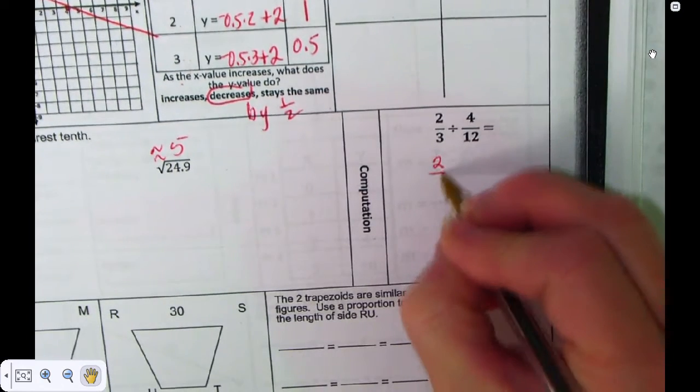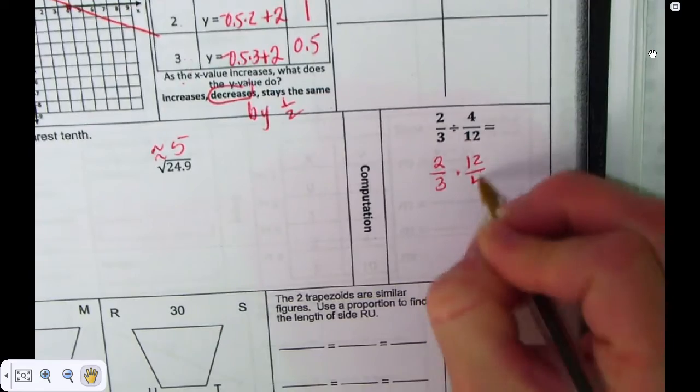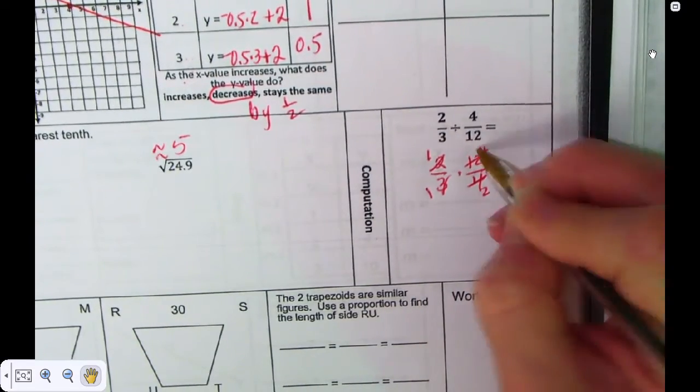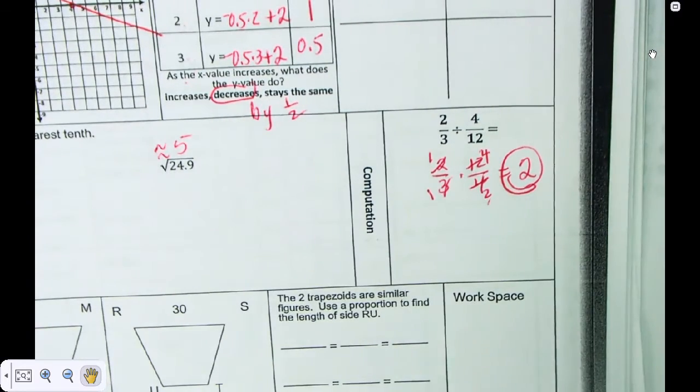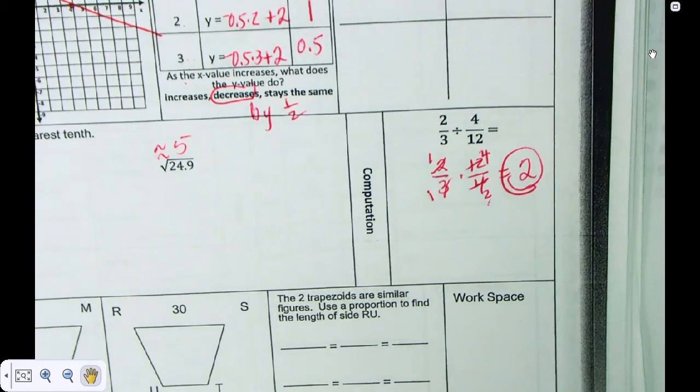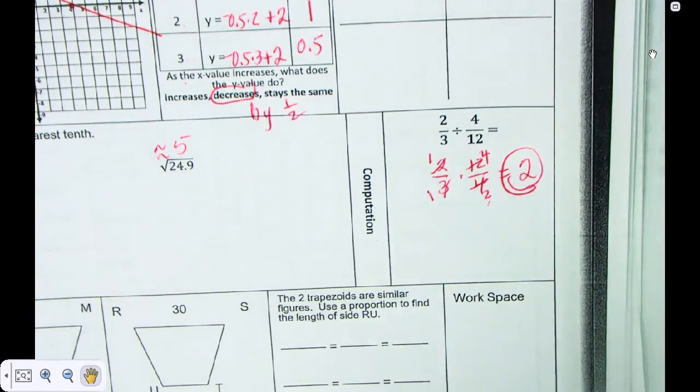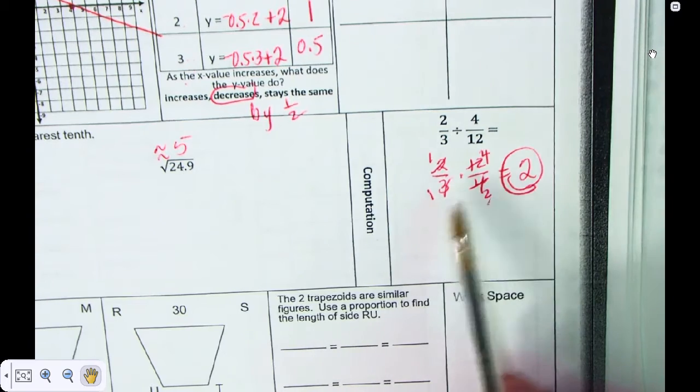Guys, all you have to do is keep, change, flip. That goes 1, that goes 2, 1, 4. 4 divided by 2 is 2. When you're dividing fractions, you keep, change, flip. Why are y'all having to write this down? I'm sorry. Y'all did it on the calculator. Okay, write it down. 2/3 times 12/4.